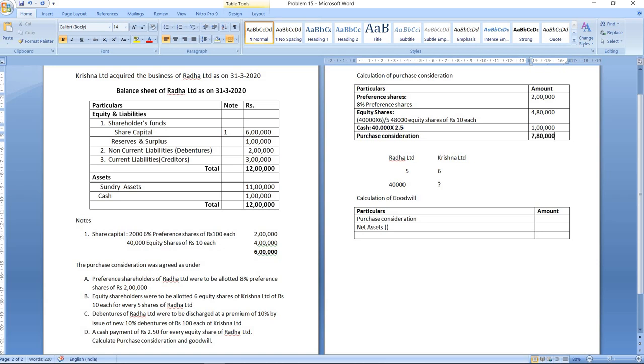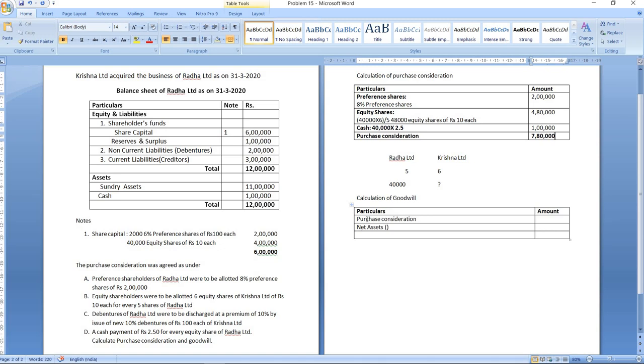So this is how you calculate purchase consideration. First we have taken it in the form of preference shares, then equity shares, and finally in cash. We have not considered payment made to debenture holders because it is not part of purchase consideration. I hope these calculations are clear. Now we will calculate goodwill. Let us start with goodwill.